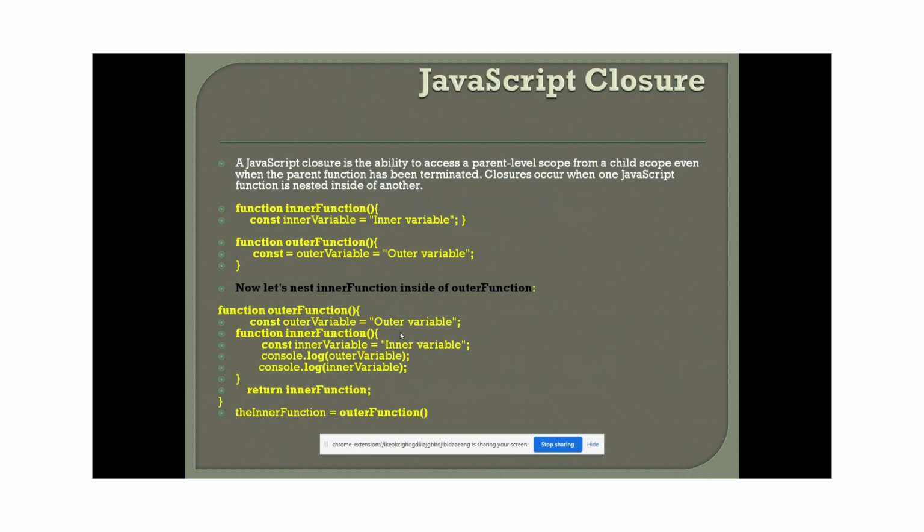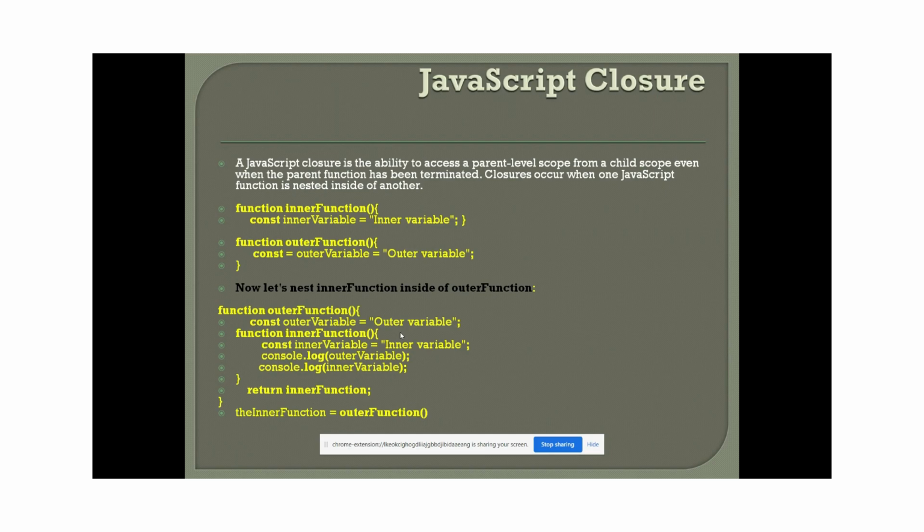And moving on to closures. Now we will see how closures work. Closure is a concept of how to access the parent level scope from the child scope, even though the parent scope has already terminated. That is where closures come into the picture.